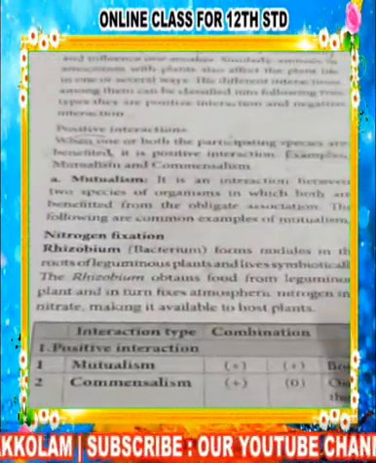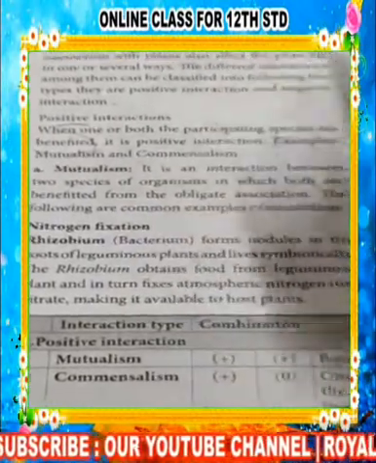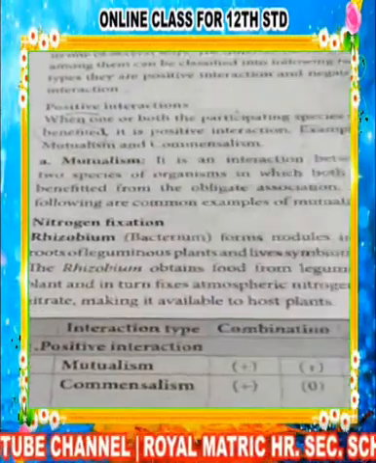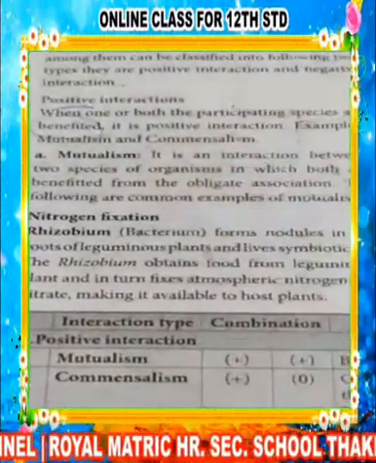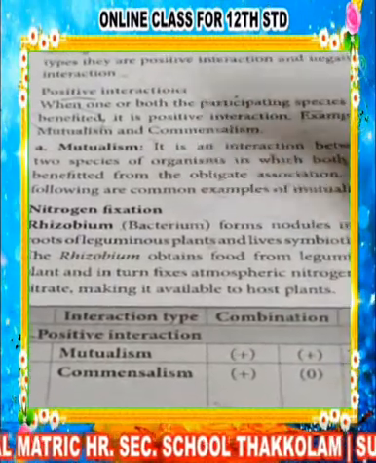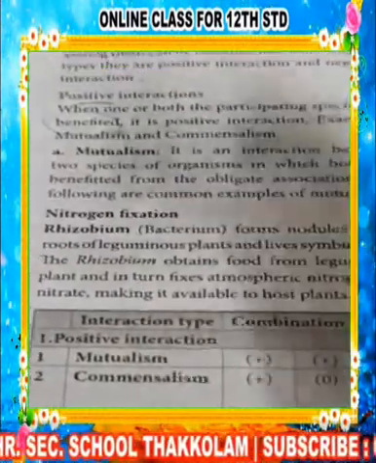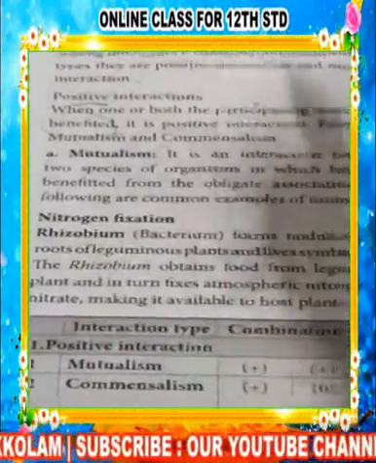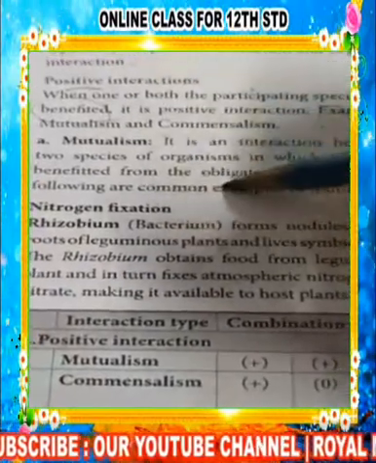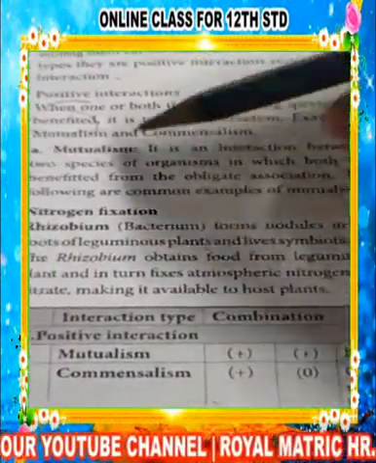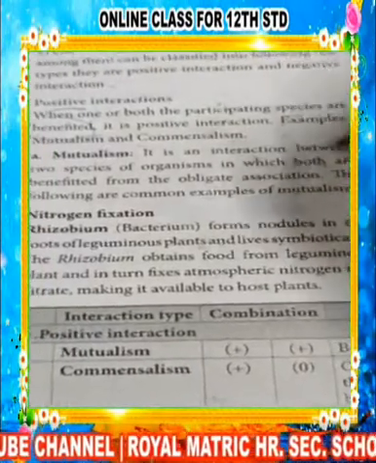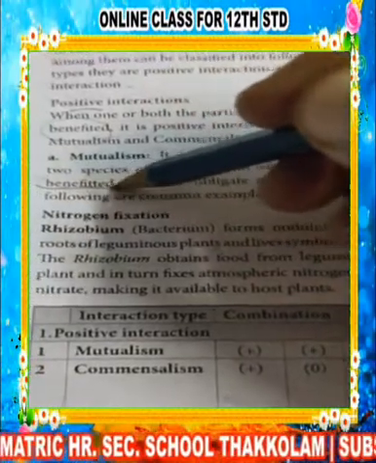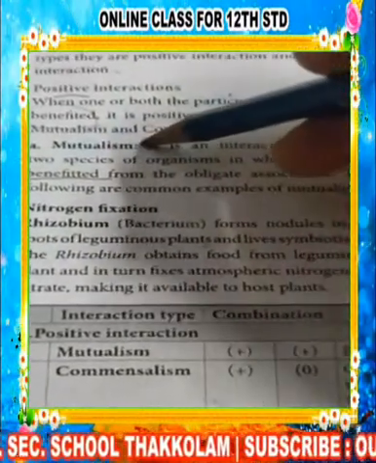What do you mean by mutualism? The literal meaning of mutual: when two friends are very close, what do they say? Mutual understanding. That means both the partners or friends are very close and there is no misunderstanding between them. Similarly in plants, if the interaction between two species of organisms is one in which both are benefited, it is known as mutualism.